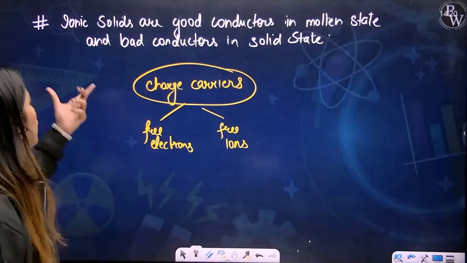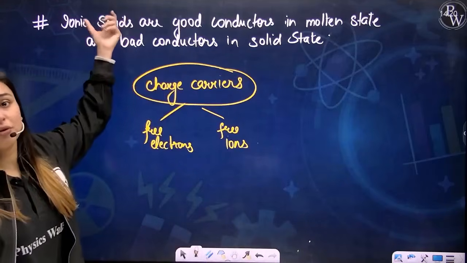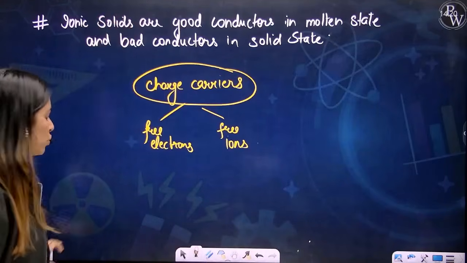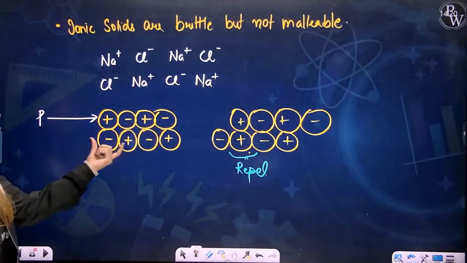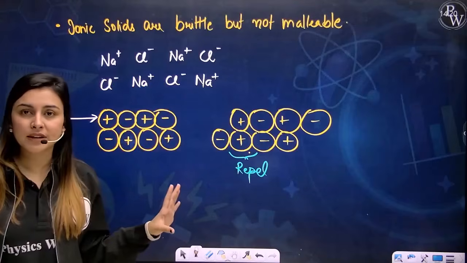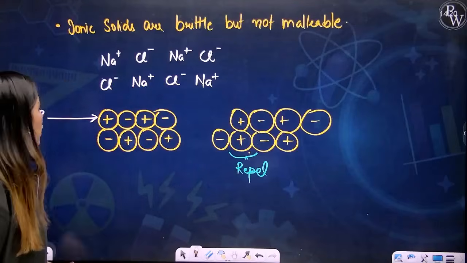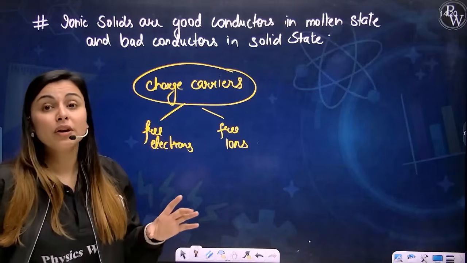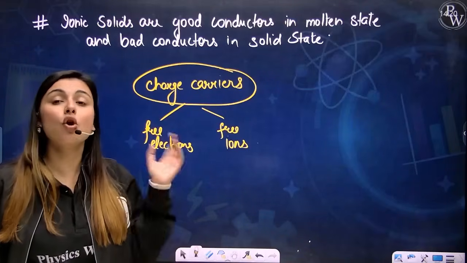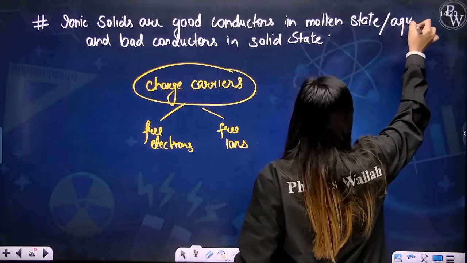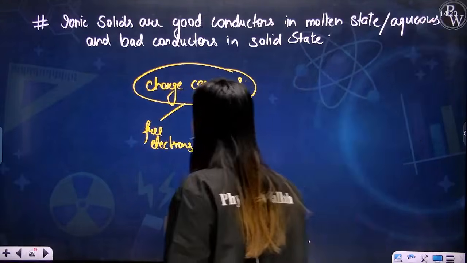If you talk about the solid state of your ionic solid NaCl, my dear students, what will you see? It is fixed. Every position is fixed. There are no free ions present there, right? Yes. So in the solid state, no free ions are present. But if you talk about their molten state or their aqueous state, it's better you say aqueous state here. So what will happen?